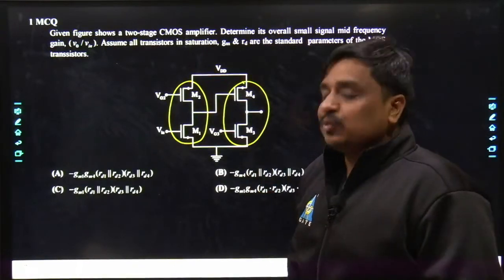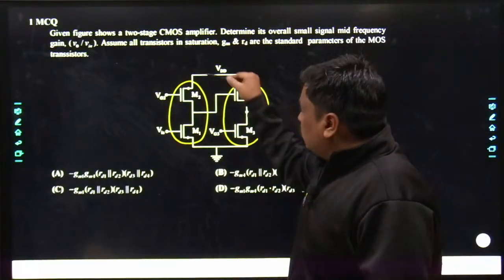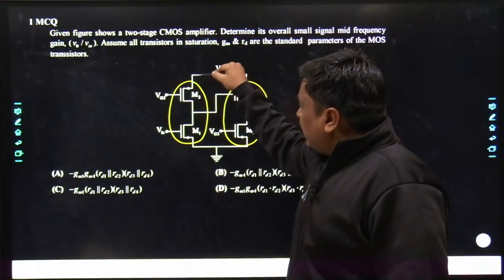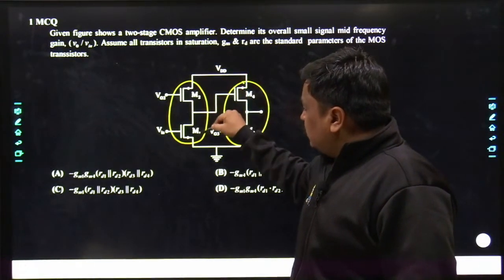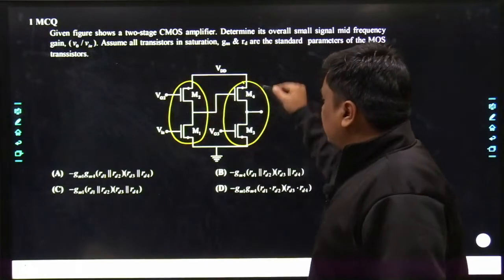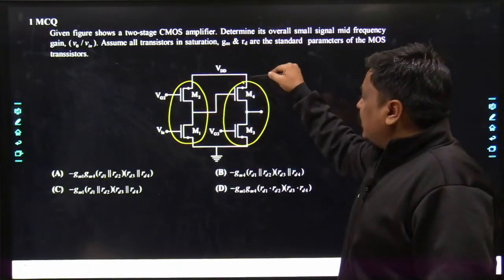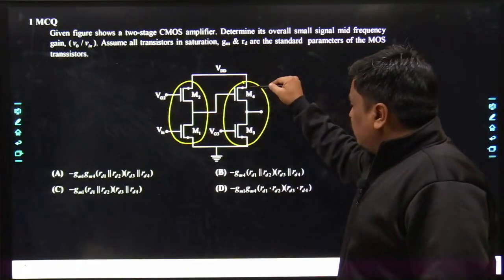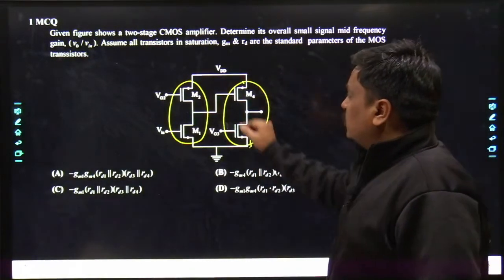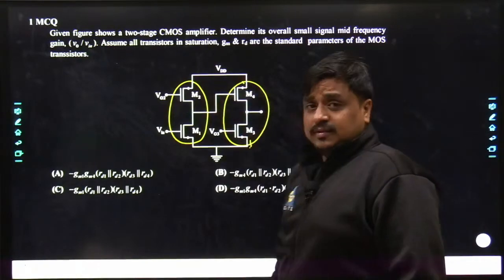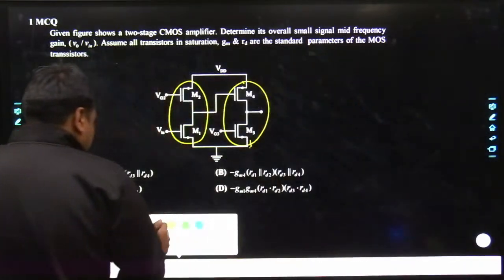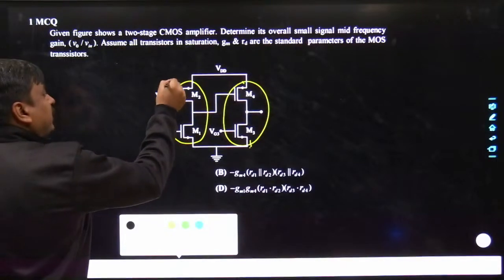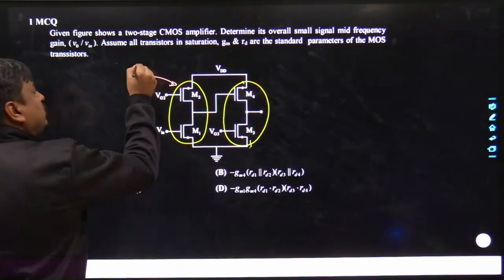Yes, my dear friends, they are in series. Why? Because whatever current is carried by source 2, the same current is carried by source 1, and similarly whatever current is carried by source 4, the same current is carried by source 3. The same current flows through the PMOS as well as the NMOS. So at least nobody should be afraid of why the word CMOS is being used.